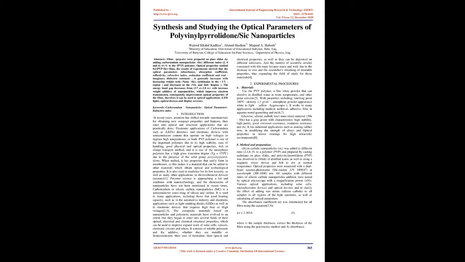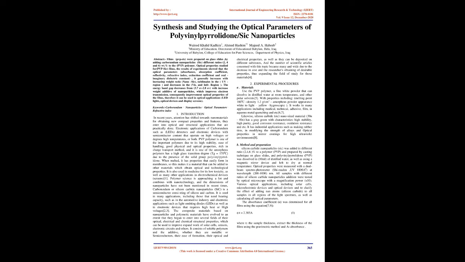PVP polymer is one of the important polymers due to its high stability, ease of handling, good physical and optical properties, and rich charge transport method. It is one of the amorphous polymers with a high glass transition temperature, Tg equal to 170 °C, due to the presence of the solid group polyvinylpyrrolidone. When melted, it easily forms membranes, which makes it a material that can be added to other materials to obtain optical and technological properties. It is also used in medicine for its low toxicity, as well as in many other applications in electrochemical devices and screens.